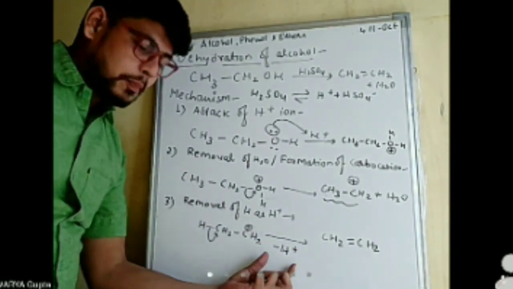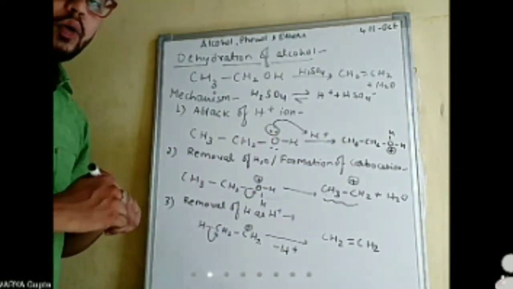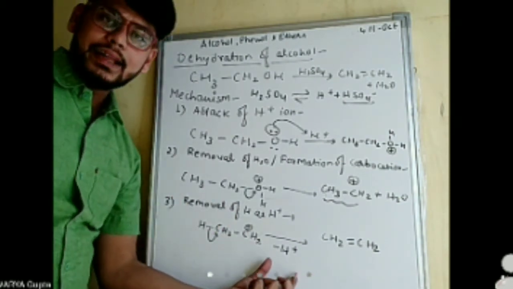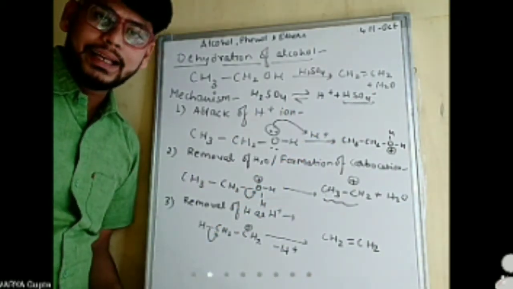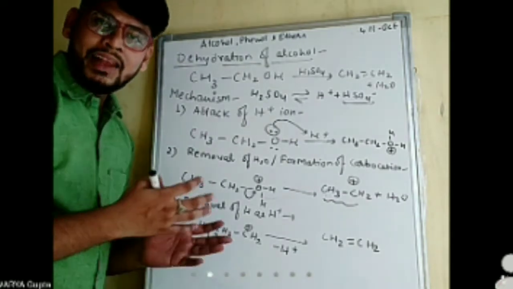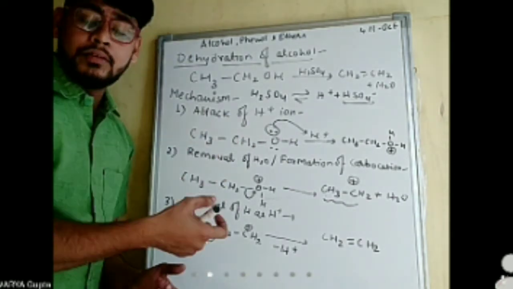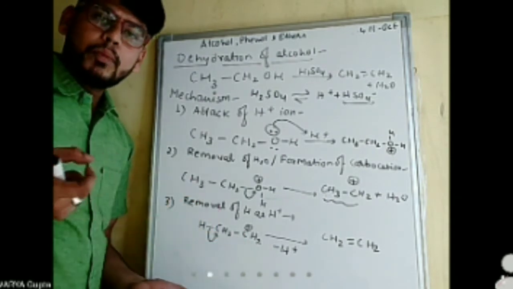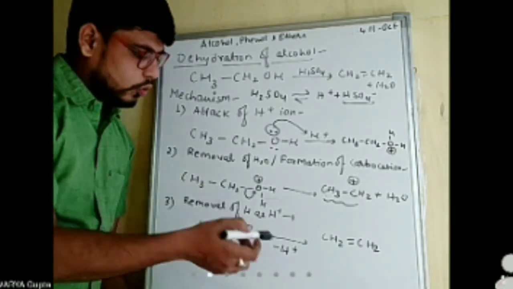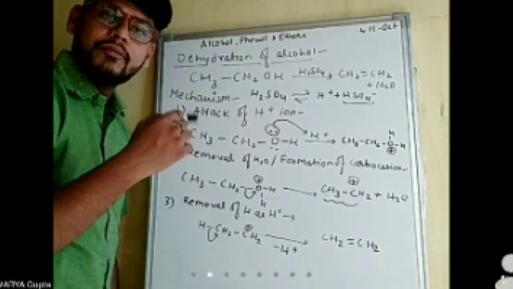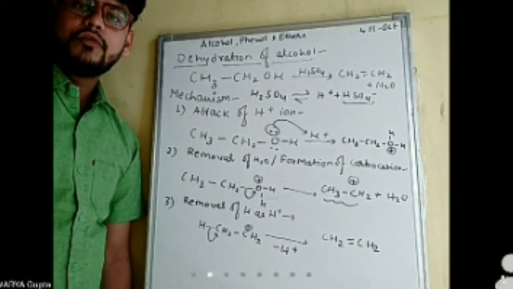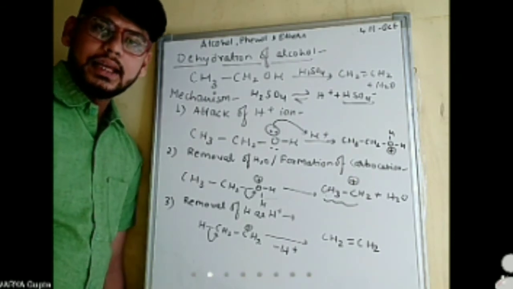This released H plus ion combines with the HSO4 minus ion, forming H2SO4. We have taken H2SO4 as a catalyst, and catalysts are always recovered in the same quantity and the same structure after the reaction. So this is all about the dehydration of alcohol reaction. Is it clear to every one of you?